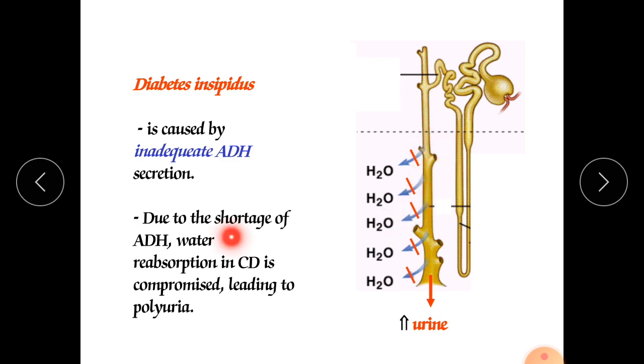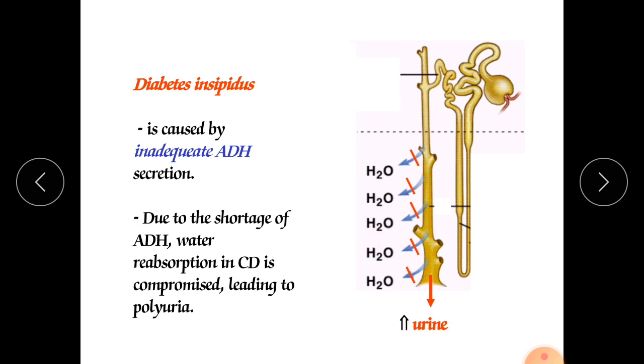Due to the shortage of ADH, the water reabsorption in the collecting duct is compromised, leading to polyuria. Because whatever water is there in our collecting duct can be reabsorbed, regained by this secretion of ADH. If ADH secretion is hindered or impaired, the water will not go back into the blood.